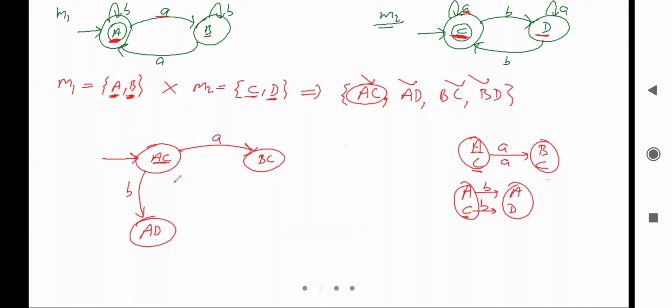So till this part, is it clear or not? Yes, till this part, is it clear or not?